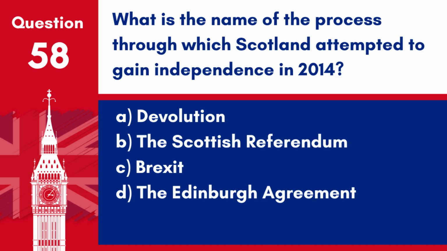Question 58. What is the name of the process through which Scotland attempted to gain independence in 2014? A. Devolution. B. The Scottish Referendum. C. Brexit. D. The Edinburgh Agreement. Answer: B. The Scottish Referendum. Scotland attempted to gain independence through a referendum held in 2014.